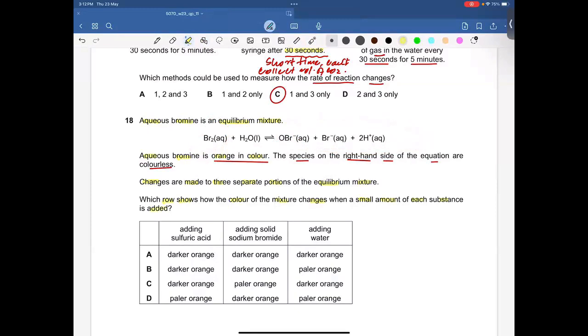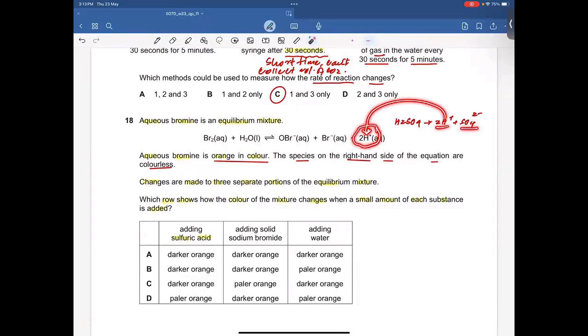Okay. When you add sulfuric acid, remember guys, because of ionization of H2SO4, I'll get hydrogen ions and sulfate ions. So when these hydrogen ions are involved in this equilibrium mixture, obviously this increases the concentration of hydrogen ions.